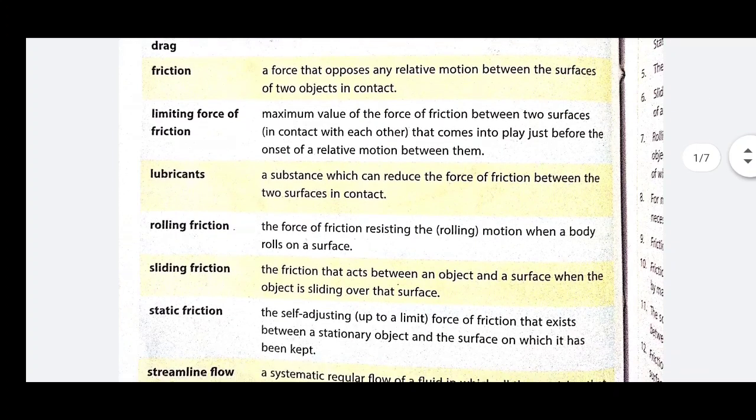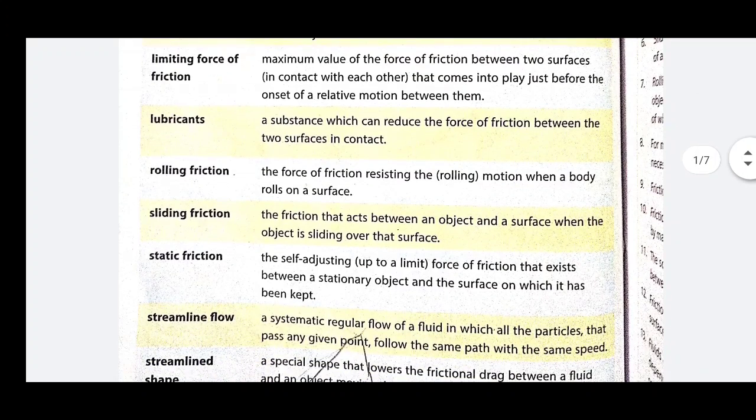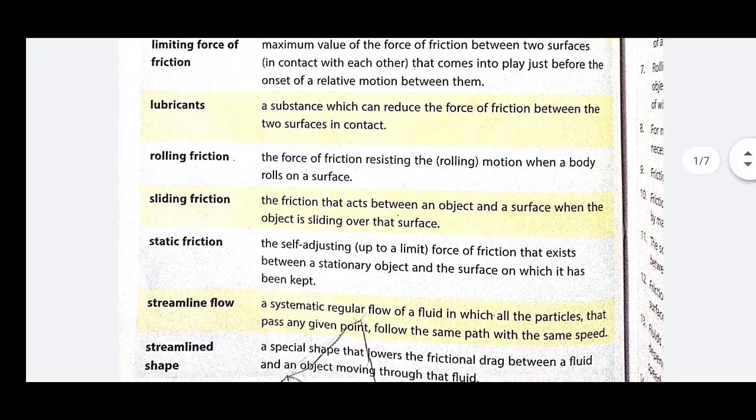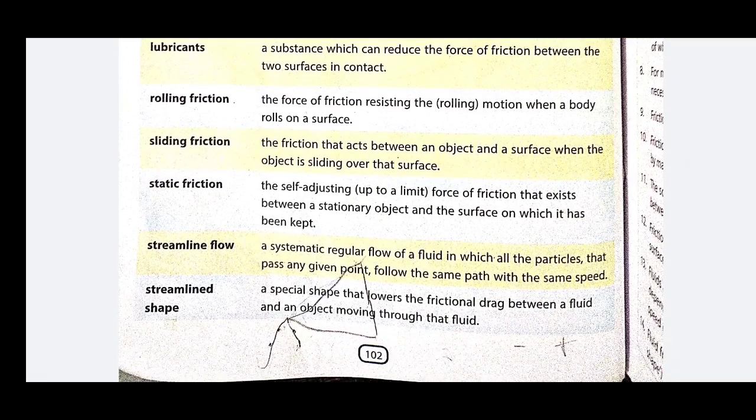Now, lubricants. Lubricants are the substances which reduce the force of friction between the two surfaces. Next one is rolling friction. The force of friction which comes into play whenever any object rolls over another object. Next, sliding friction. Whenever any object slides over another object, then the sliding force of friction comes into play.